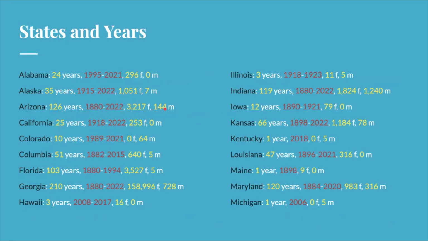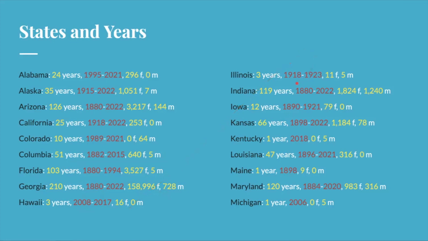Georgia is a pretty popular, common name, and that's because unlike most of these other ones, it's not that you're naming your kid after the state. You're just naming your kid a name, and that name happens to be the same as the state. In fact, Georgia, the state, was named after King George, but because Europeans generally tend to see land and countries as being feminine, they didn't name it George, they named it Georgia because that's the feminized version of George. This name covers the entire span, popping up in 210 years with 158,996 girls and 728 boys receiving the name Georgia.